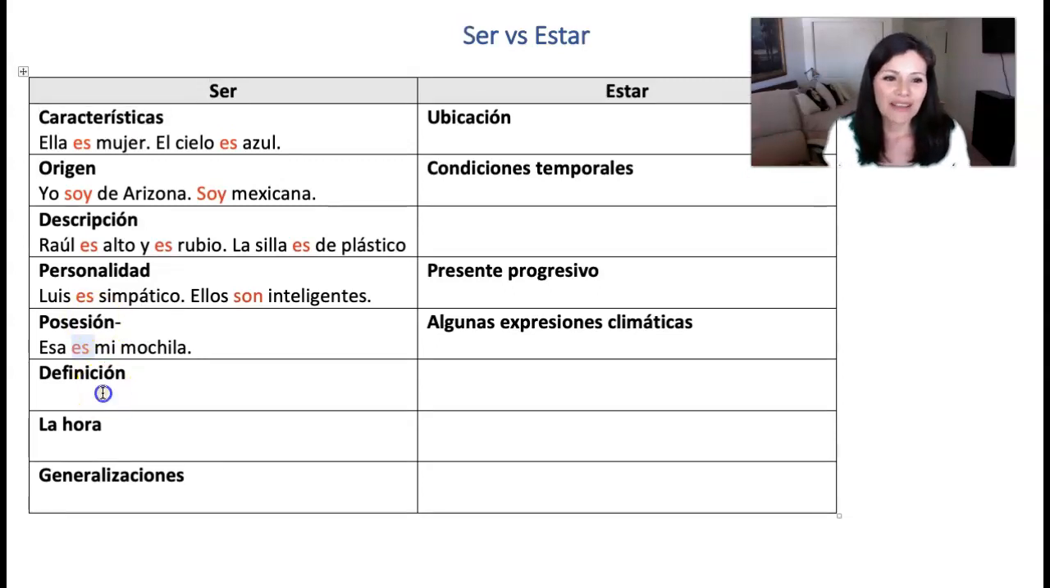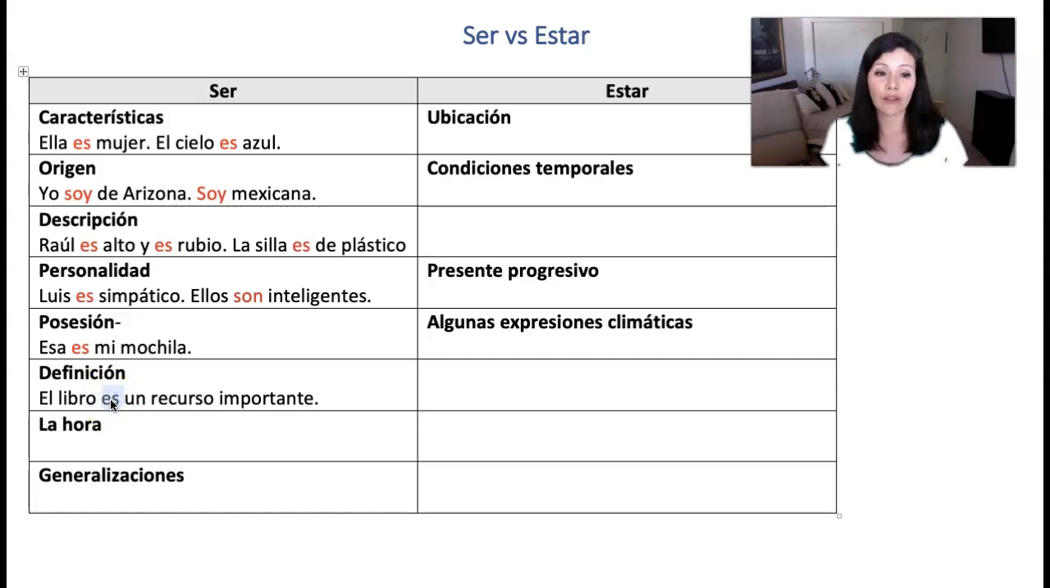We also use it to define elements. I can say, el libro es un recurso importante. So notice how I'm using this. The book is an important resource. I am defining the book as an important resource. Okay? So again, that definition is going to be something that alludes to permanence.